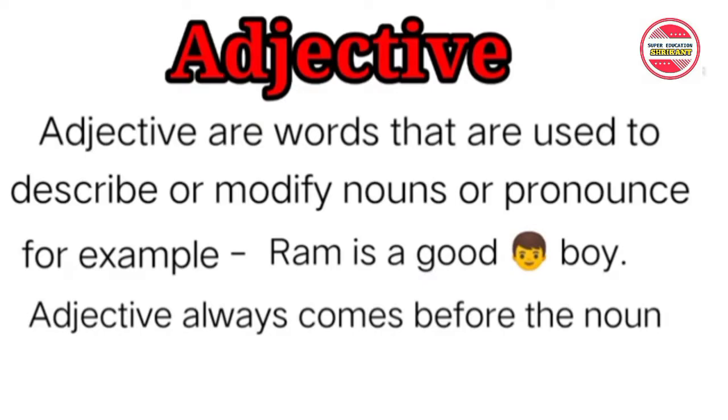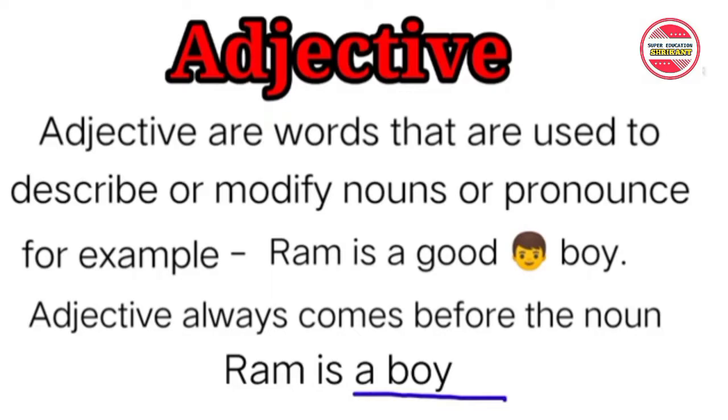I have told you this because an adjective comes before a noun and tells the quality of the noun. Similarly, articles also come before the noun. For example, Ram is a boy. So, what is Ram? Ram is a boy. Here comes a, the article, before boy. So, that was it: what are articles? Now we will know that there are some rules for how to use them, and after reading the rules, our concept will be clear. Okay.